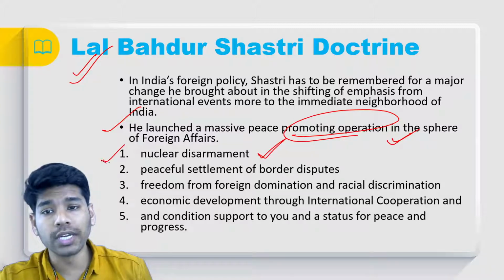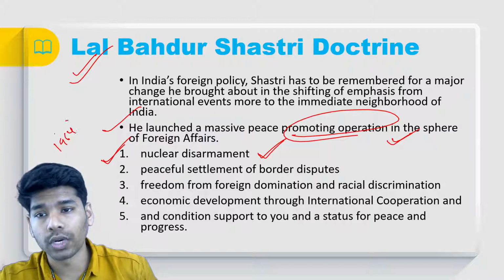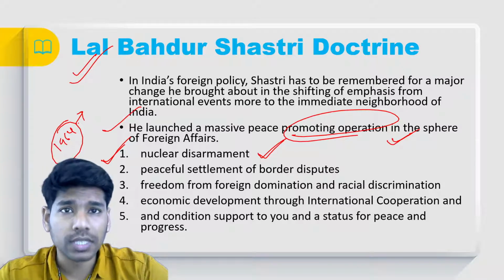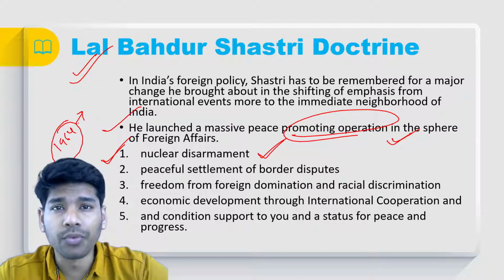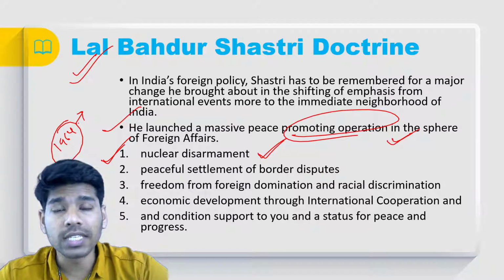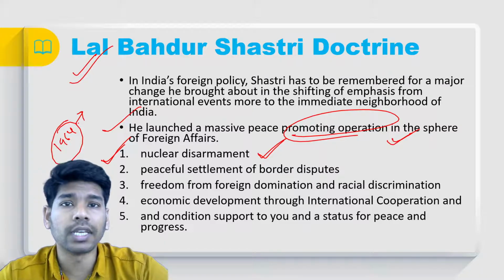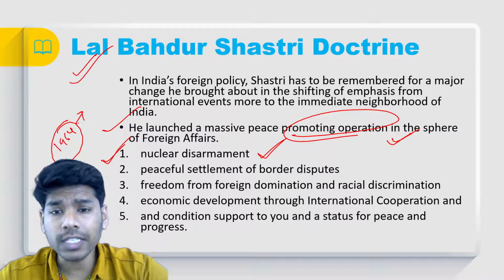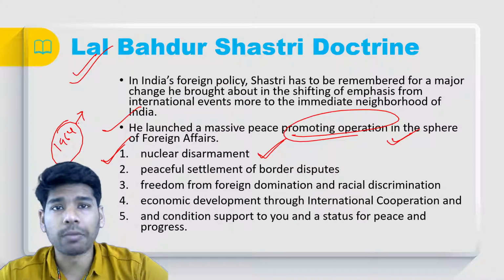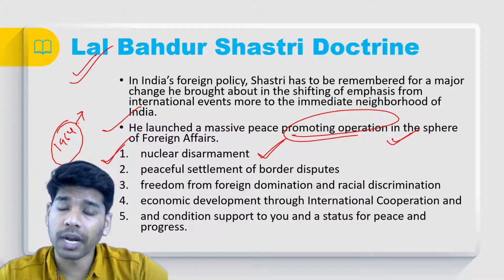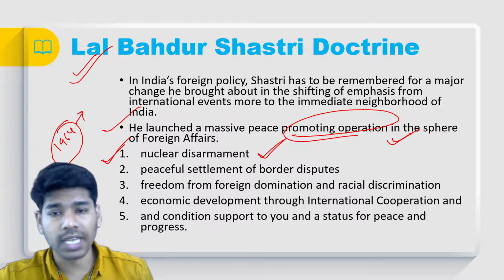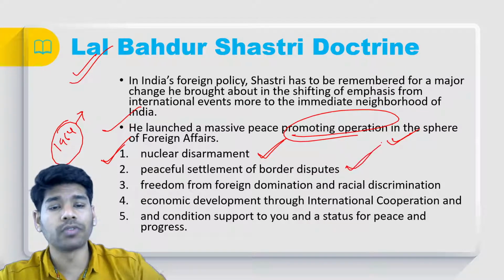When it comes to nuclear disarmament, in 1964 China tested its nuclear weapon, even though there was a complete protest against the proliferation of nuclear weapons. Immediately after the test, there was so much pressure on India to go nuclear. During that time, Lal Bahadur Shastri, even though he gave directions to the Indian atomic agency to prepare for a nuclear test, was mostly passive. He imbibed nuclear disarmament and the peaceful settlement of border disputes.